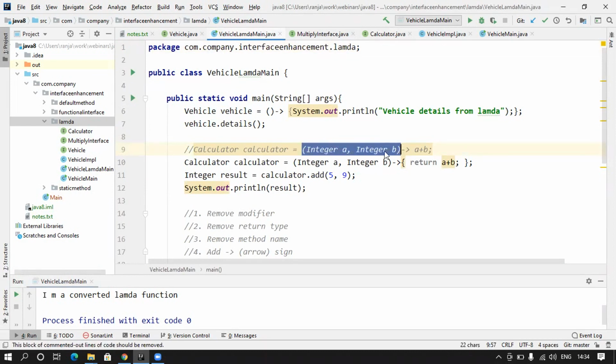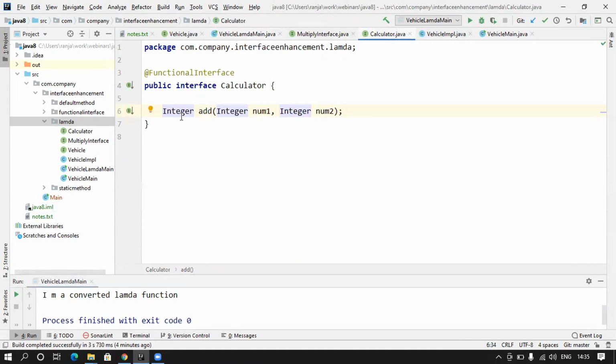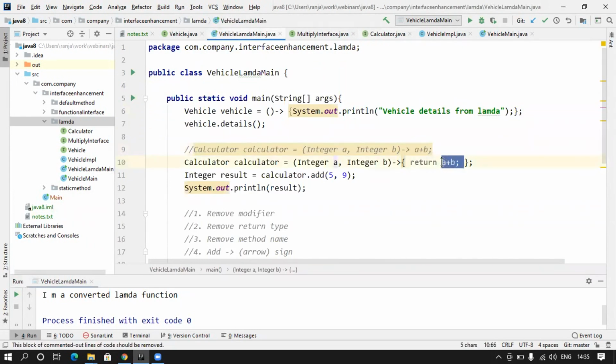We just kept the parameter list, and then gave an arrow. Because this is only one line, we also skipped the brackets and the return keyword, because the compiler automatically infers it: if the declaration has a return type, it automatically returns the value of the expression. That's why these two are exactly the same.